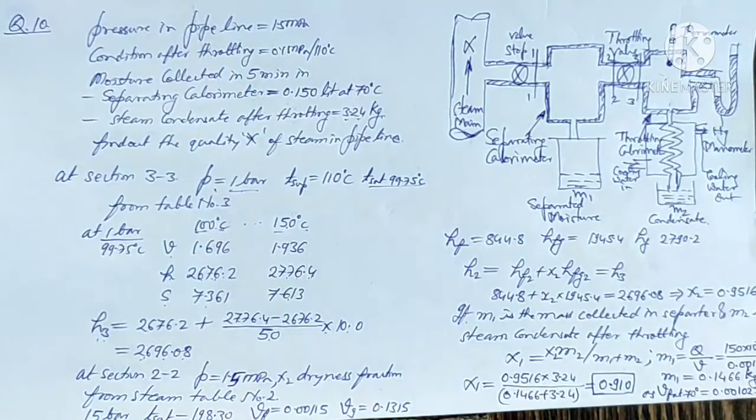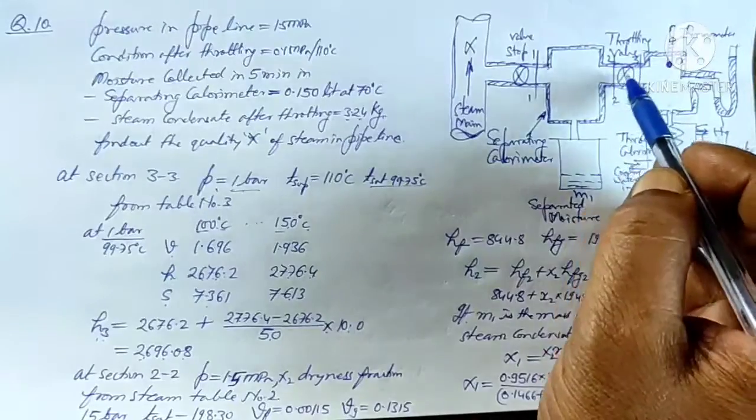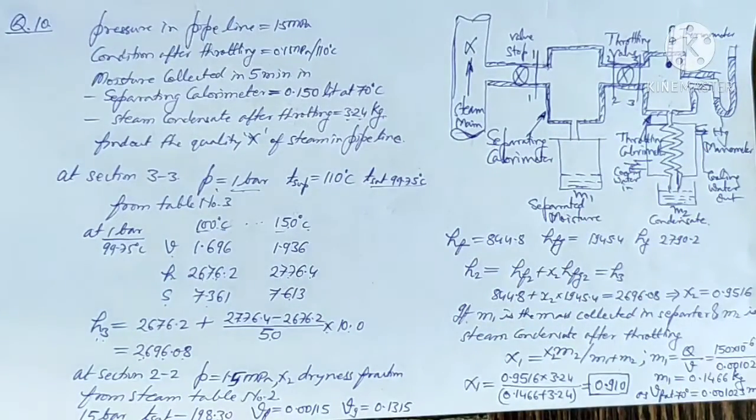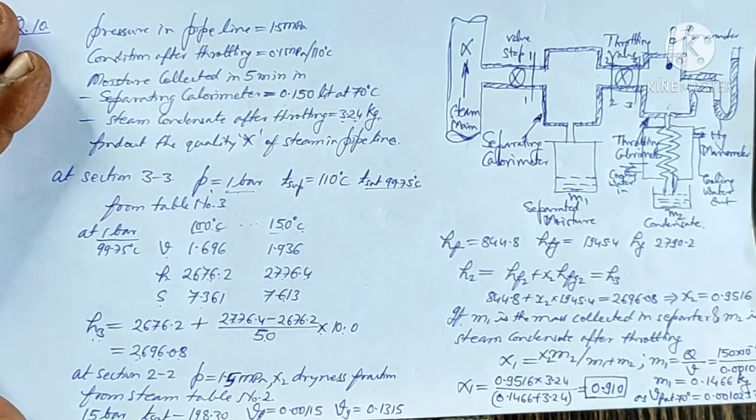Now at section 2-2, the pressure is given as 1.5 megapascal and say x2 is the dryness fraction which is going into the throttle valve. From steam table number 2, we know that the steam is wet in this condition, then only we are passing it to the throttle valve and going into the throttling calorimeter.